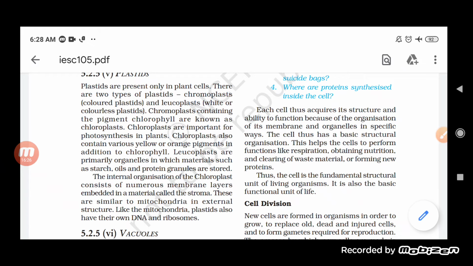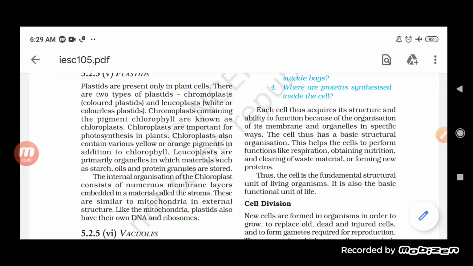Now why does the chloroplast give green color? Basically, it contains a green pigment which we call chlorophyll.